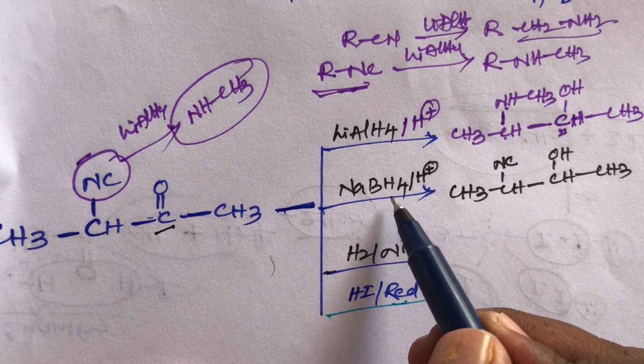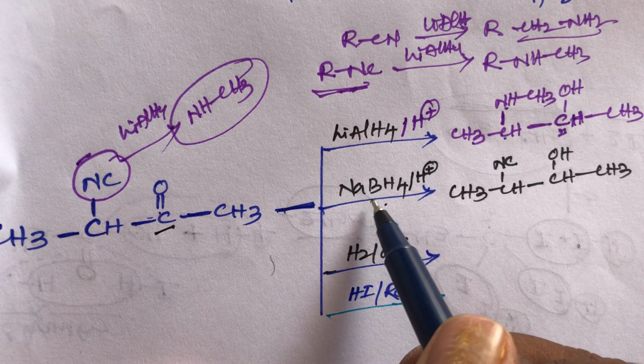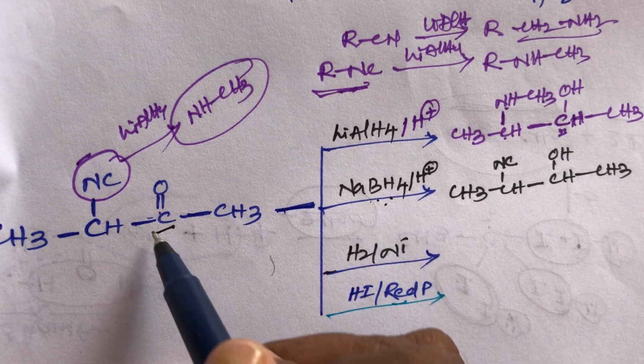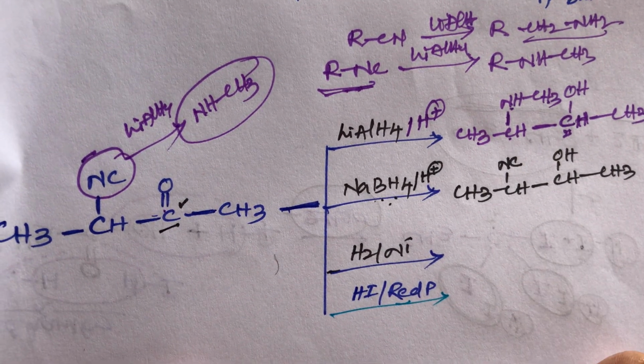Sodium borohydride is a weaker reducer than lithium aluminum hydride. So that's why sodium borohydride can reduce only the keto group. This keto group is converted into secondary alcohol. That is a simple trick, student.